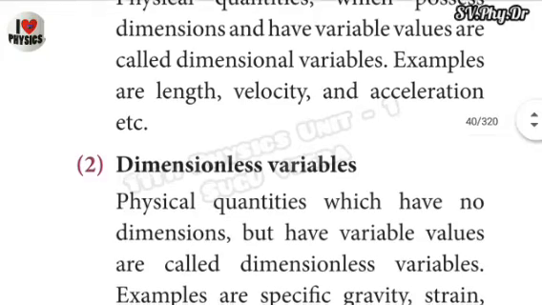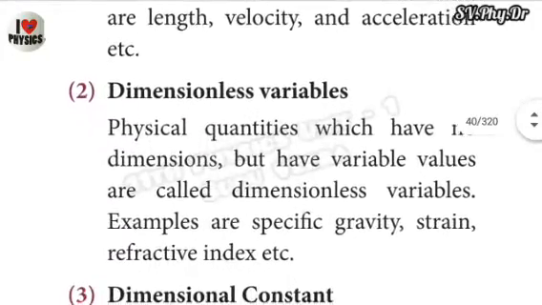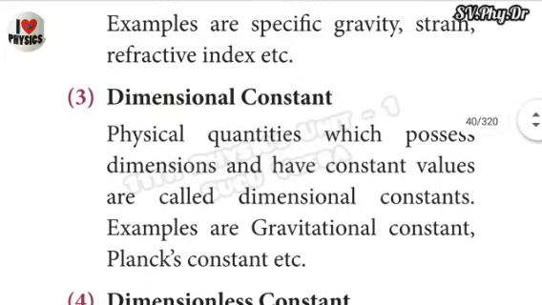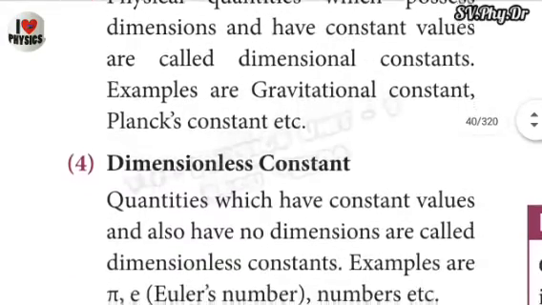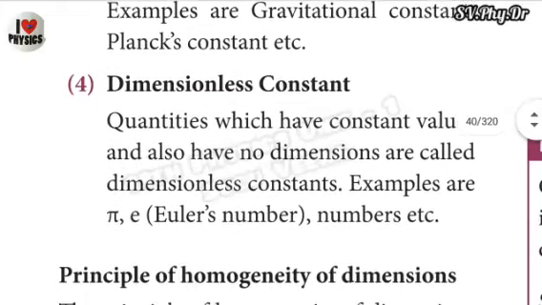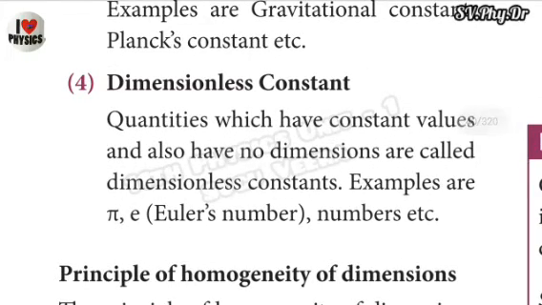Third one is dimensional constant. Constant means it does not change with respect to time. Physical quantities which possess dimensions and have constant values are called dimensional constants. For example, the gravitational constant, Planck constant and so on. And the fourth one is dimensionless constant.